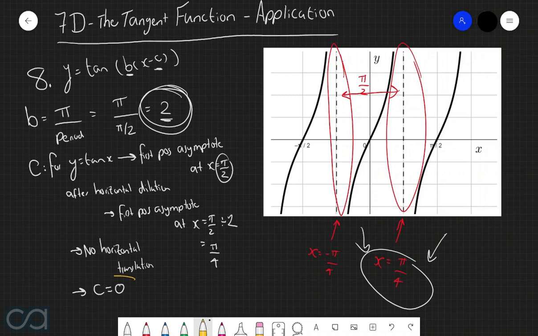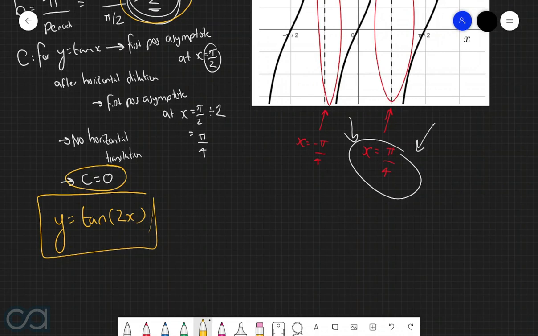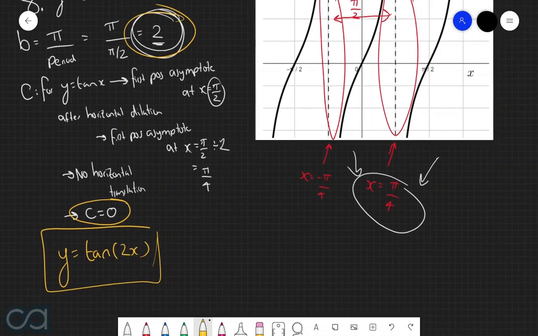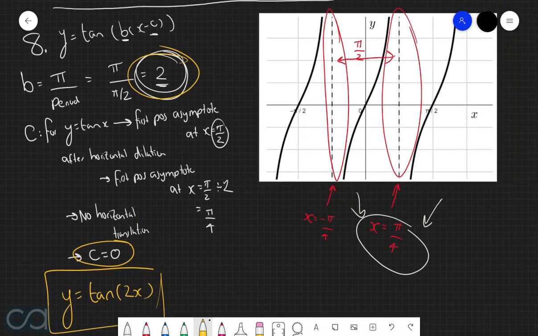Which therefore tells us that c is equal to 0. And so we found that c is equal to 0, b is equal to 2, so let's substitute both these values into the general tan function. And now, in order to double check this answer, we're going to come over to our graphics calculator, pop in the function that we have, and confirm that we get the exact same graph as what we started with at the start of the question.